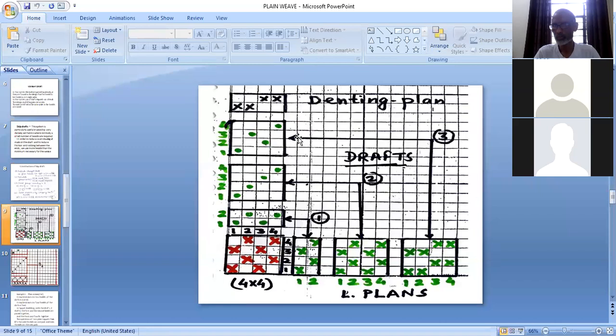So you can note down. It will be better so that you can remember it whenever you will require. So note down how we decide denting plan.